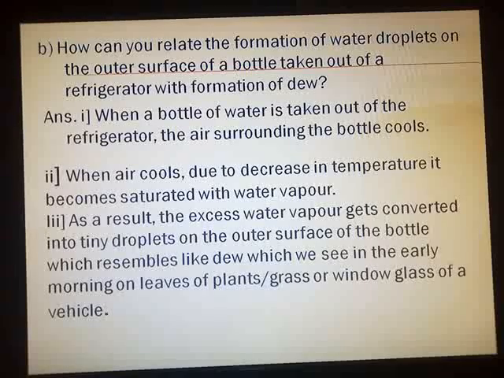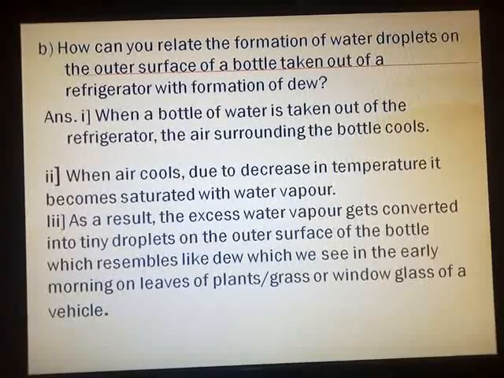Everything is given there, see on page number 67. This point resembling they have given on page number 67. Try this point number 2. Point number 2 you will get this point. So you can mark in the textbook, and without wasting our time we move to the next question.